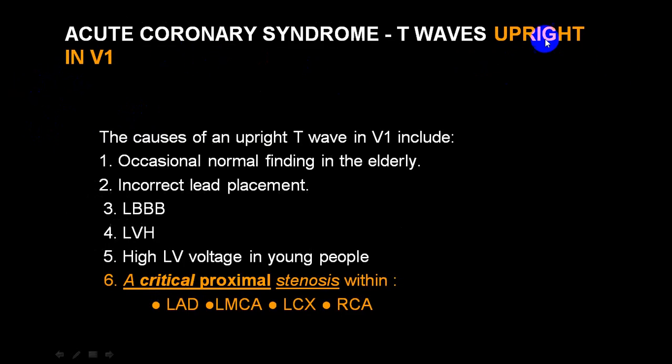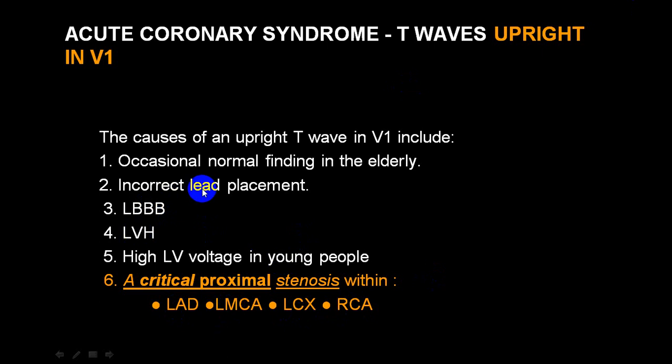So, upright T wave in V1 is very classical in critical proximal stenosis of the LAD, LMCA, LCX, or RCA. But these two come first, then the left circumflex and right coronary artery. Once in a while, you can also come across it in left bundle branch block and LVH.